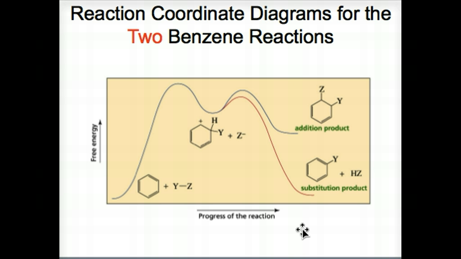Here is a reaction coordinate diagram. This diagram shows that the reaction of benzene to form a substituted benzene has a delta G close to 0. The reaction of benzene to form the much less stable non-aromatic addition product is at a much higher energy. As you can see here, it's not as stable, and it's non-aromatic. Whereas the more stable product, shown here as a substitution product, is aromatic, and it is favored. So benzene undergoes electrophilic substitution reactions.